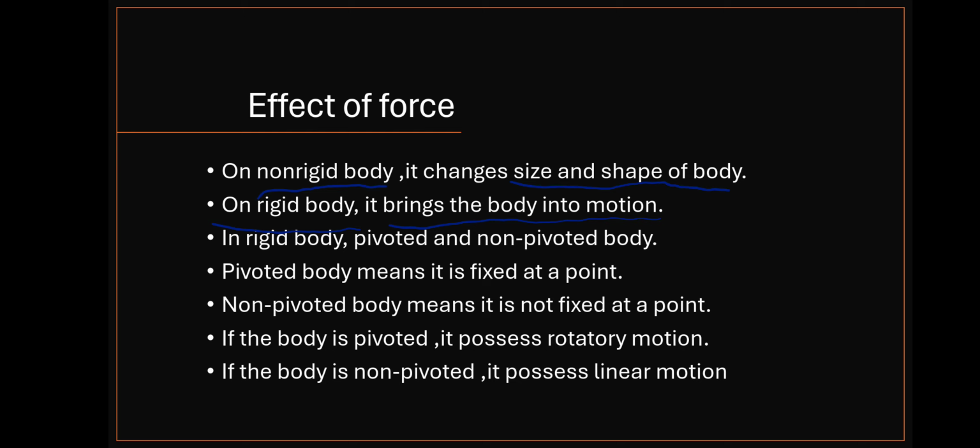See, there are two types in rigid body: pivoted and non-pivoted. Pivoted means it is fixed at a point. Non-pivoted means it is not fixed at a point. If the body is pivoted, it possesses rotatory motion. It means circular motion. Okay. If the body is non-pivoted, it possesses linear motion, straight forward.